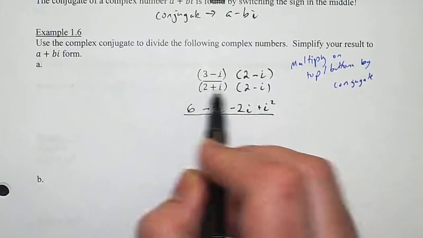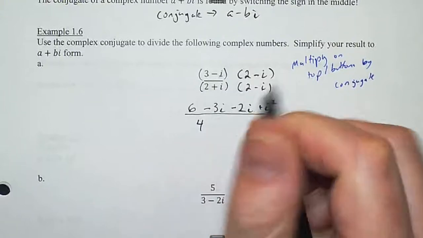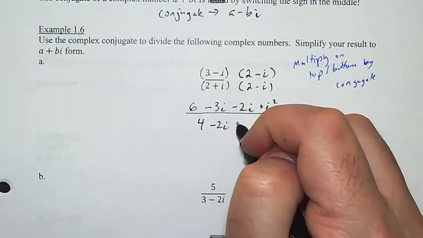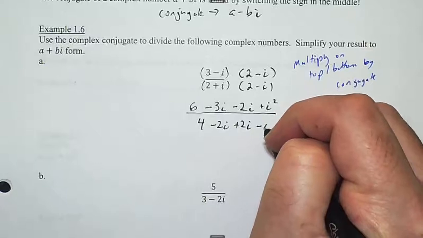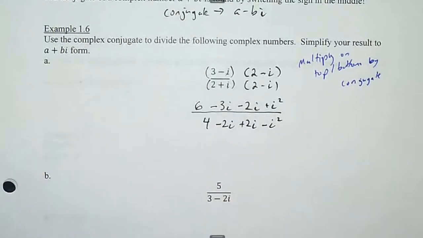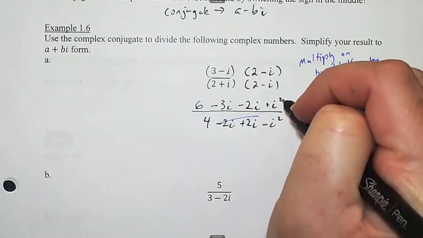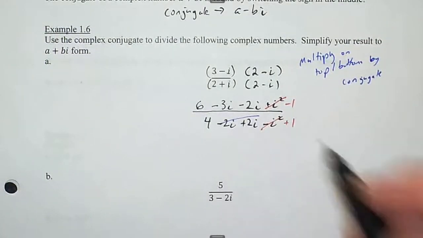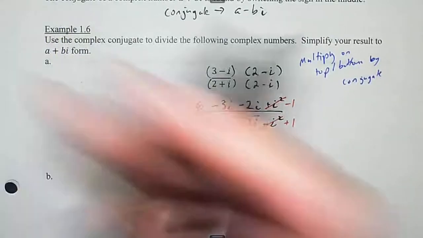So we'll FOIL again. 2 times 2 is 4. Outer would be 2 times a negative i, so a minus 2i. Inner, i times 2, so plus 2i. And last is i times a negative i, which is a negative i squared. But just like before, those will cancel out. The i squared is a negative 1. So this up here is just a minus 1, but this down here is actually a plus 1 because it's a minus negative 1.